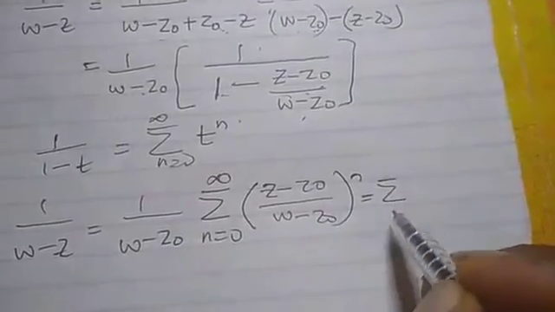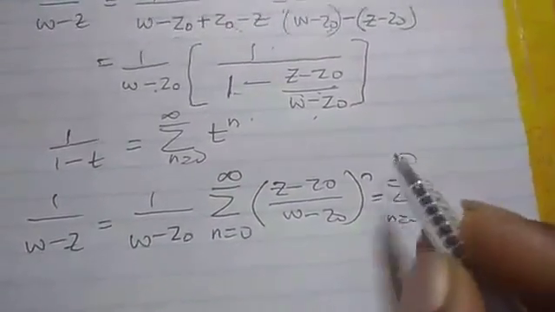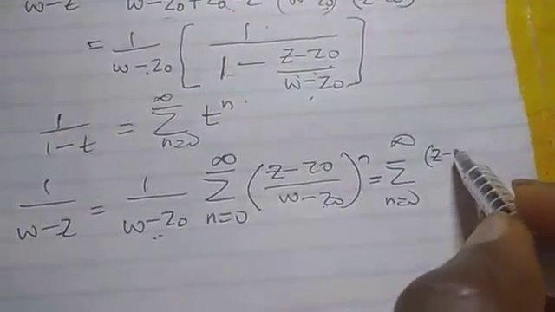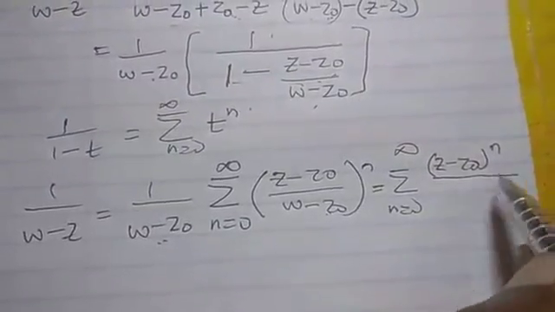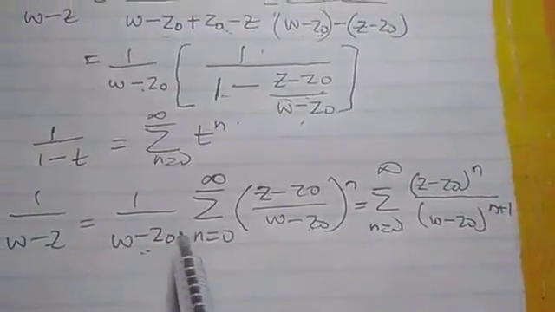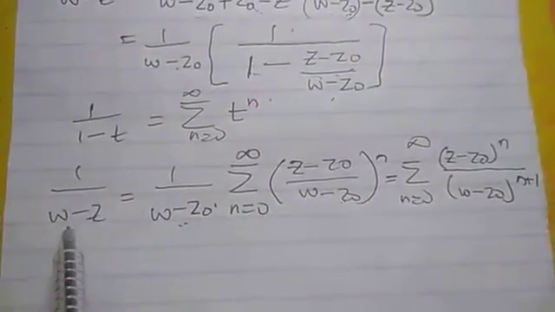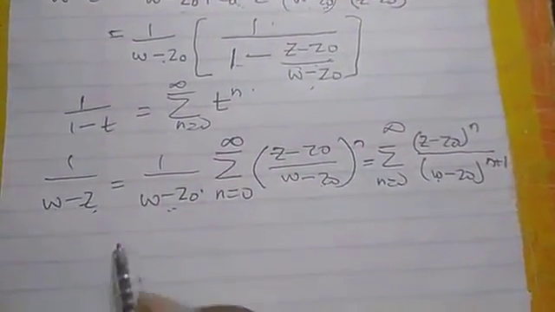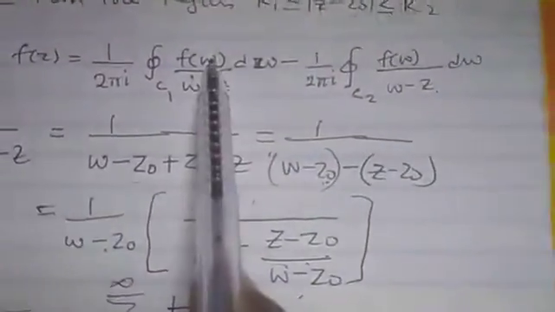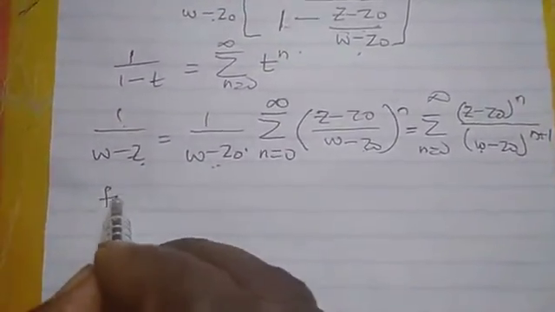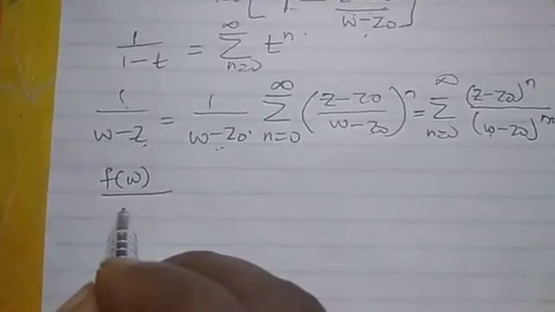When we bring this in, with w minus z0 and w minus z0, we should have it in this format: z minus z0 raised to power n over w minus z0 raised to power n plus 1. So we have now shown that 1 over w minus z is equal to this, where z0 is an arbitrary point. Now, because we are dealing with f of w over w minus z0, we need f of w on top.